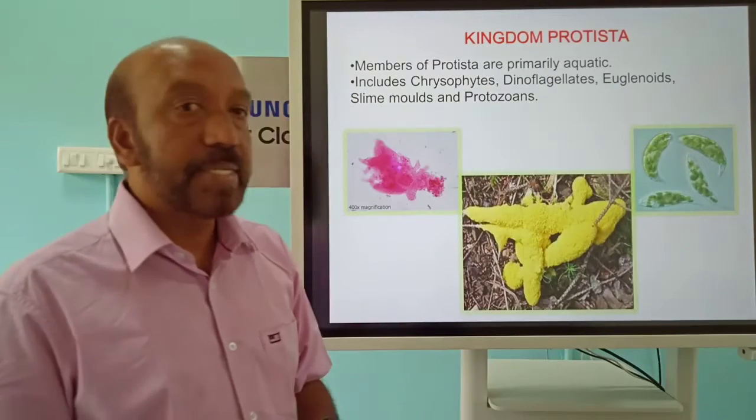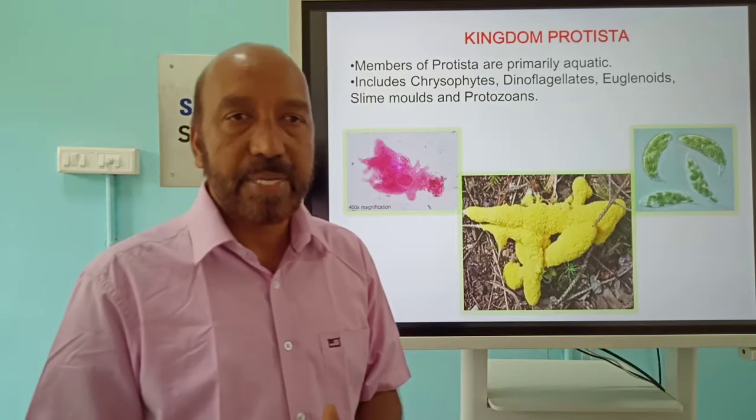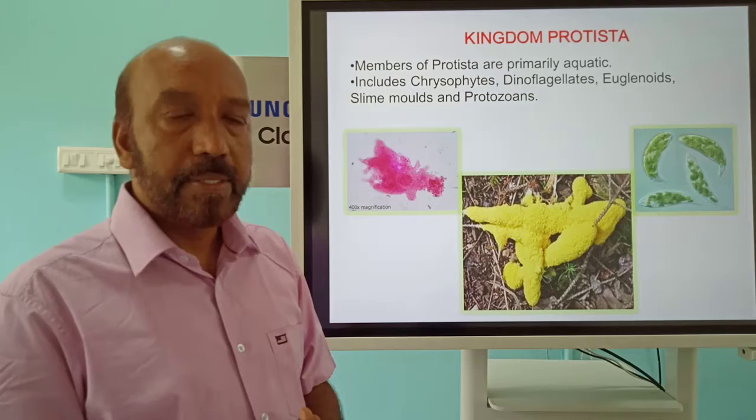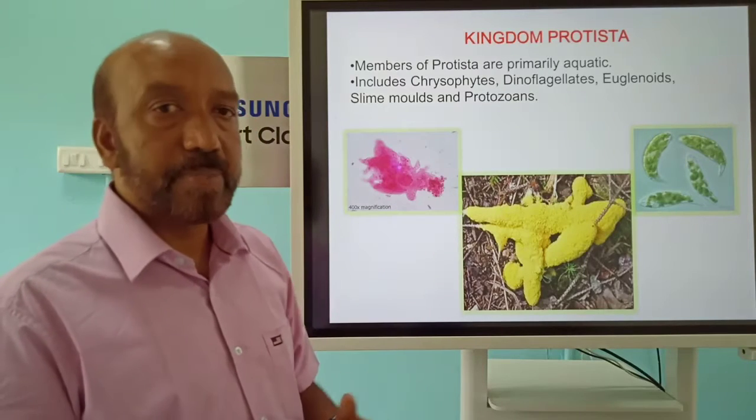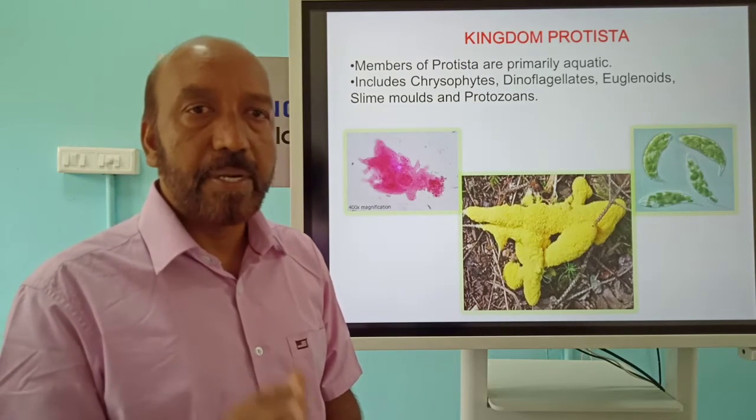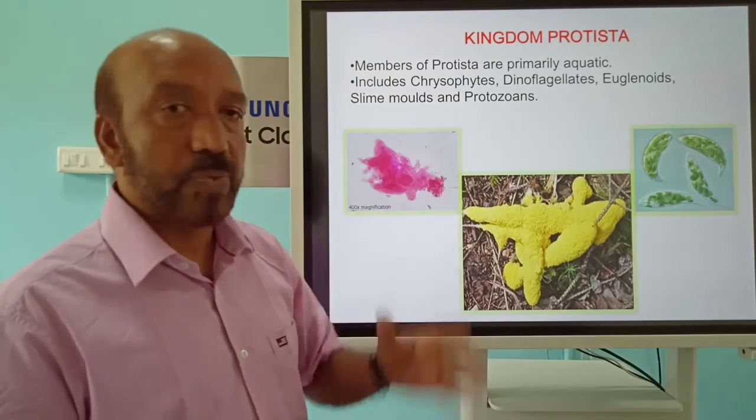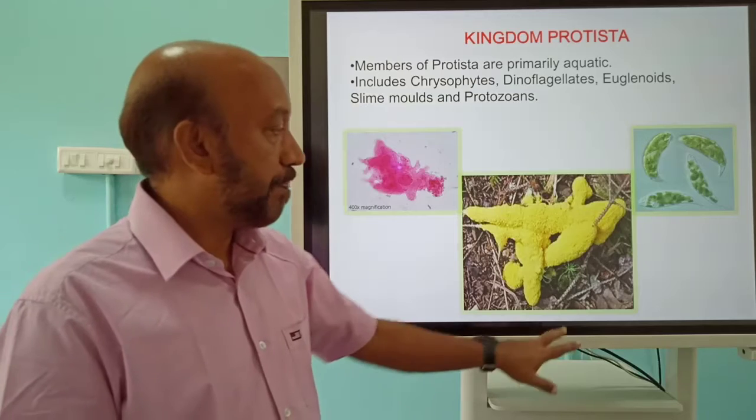The next group is kingdom Protista, well known to us by the example of amoeba, and they are predominantly aquatic. There are major groups of organisms here: chrysophytes, dinoflagellates, euglenoids, slime moulds and protozoa. We are going to discuss each one.